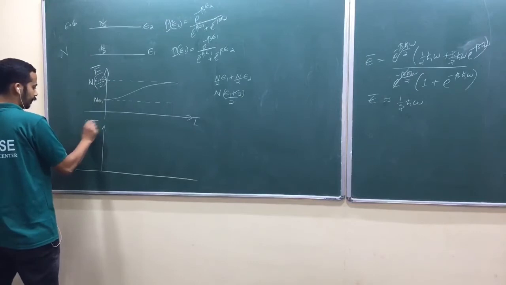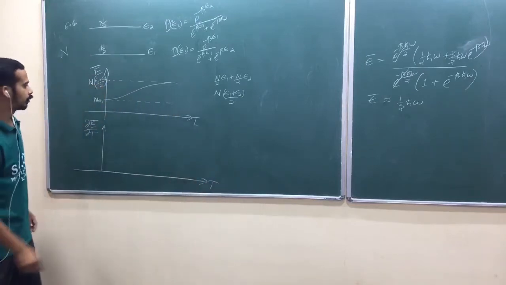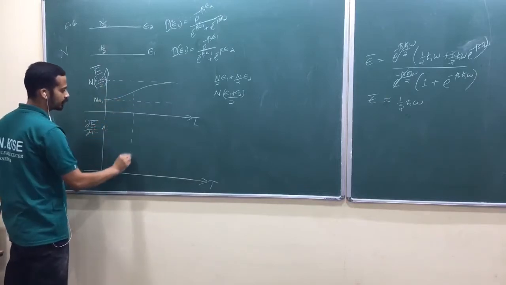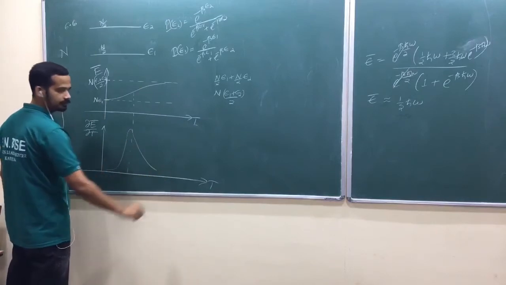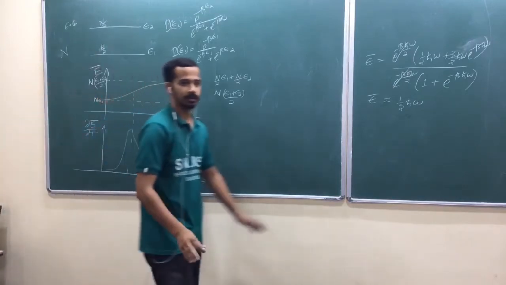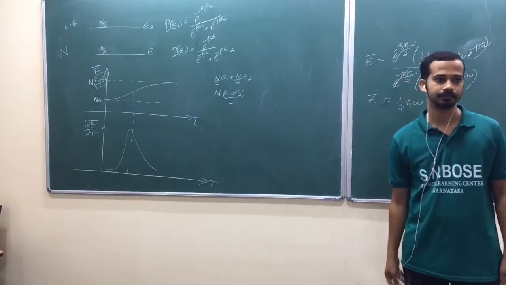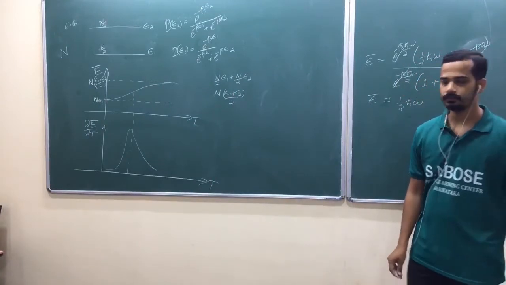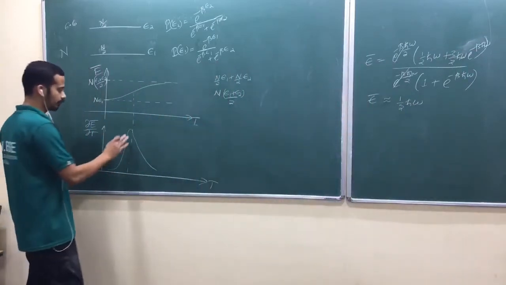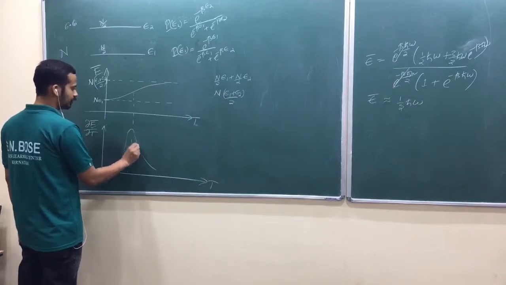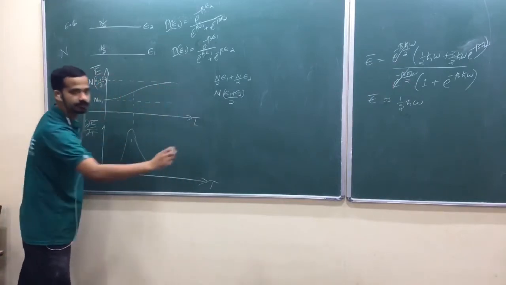Dou E by dou T. Slope is 0, slope is maximum, again slope is 0, and again maximum and then 0. Somehow don't make it symmetric. Slope is increasing, am I right? Slope is 0 here, increasing, again it is 0.